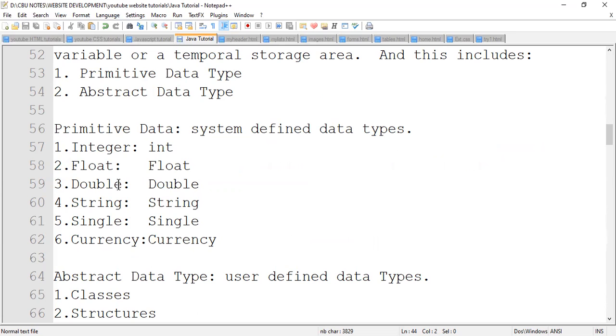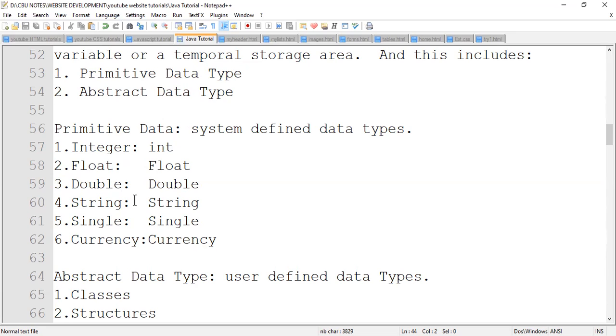And the string is the text, just the text. Also the single is the same as double, except that single means you've got fewer digits, a smaller number as compared to double.